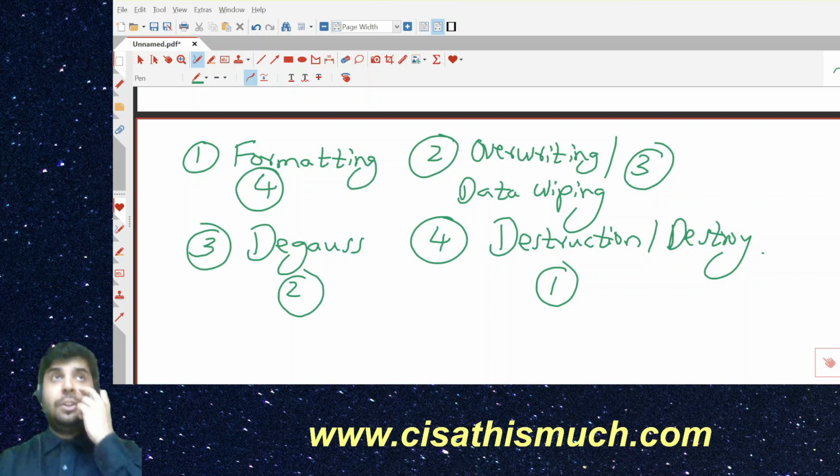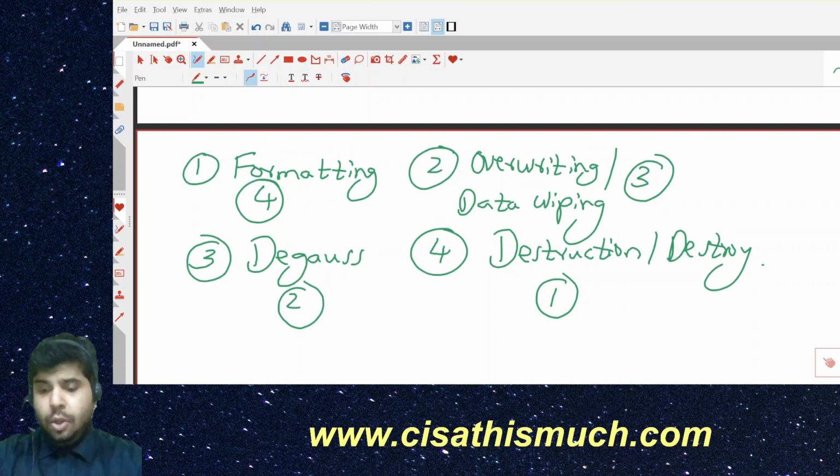Okay, because there have been cases seen in the past that even after destruction, the data was able to be recovered. So that's the reason they do a combination of things. Our main intention is that when it comes to confidential or sensitive information, you need to ensure that the data cannot be recovered at any cost.